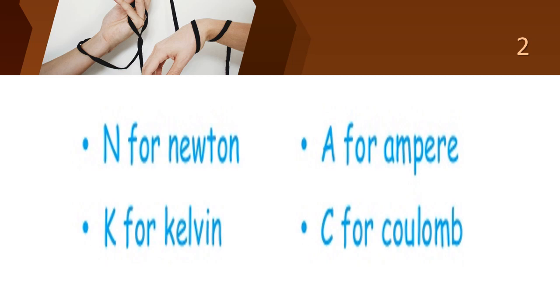For the names of scientists, if it becomes a unit we should use only the lowercase alphabet. What is the second point? If it is the name of the scientist, the symbol should be in capital, that is uppercase alphabet. Can you all understand, children?